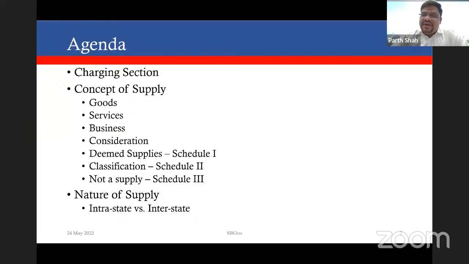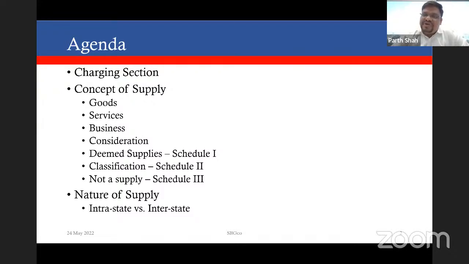Goods and service again are an important element of the charging section. When we go into the concept of supply, we'll also find some other important terms, such as business, consideration, and the concept of deemed supply, deemed classification, and deemed exclusion from the scope of supply and from the scope of the charging section. All of those aspects we'll be covering in this session.